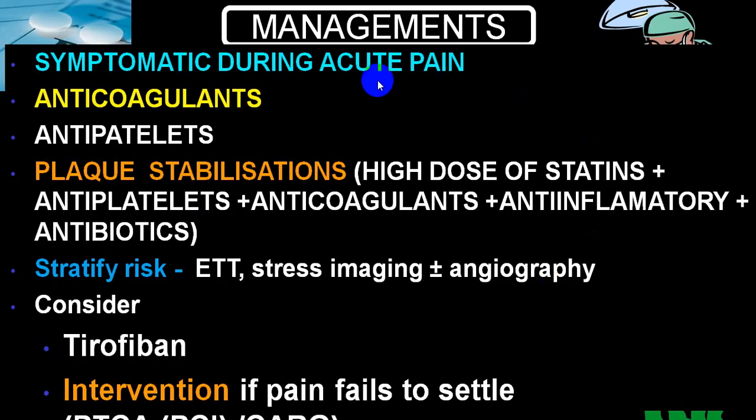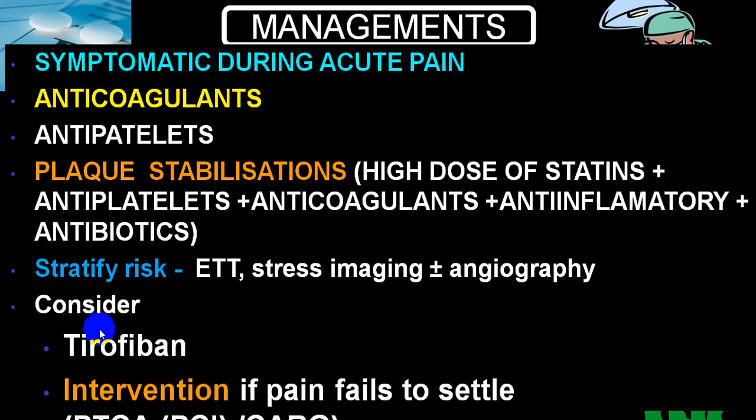Management of acute coronary syndrome: symptomatic treatment, anticoagulants, antiplatelets, plaque stabilization by using a high dose of statin, antiplatelet, anticoagulant, anti-inflammatory, and even you might need antibiotics. Then you should stratify risk by stress testing, angiography, or transthoracic or transesophageal echo.